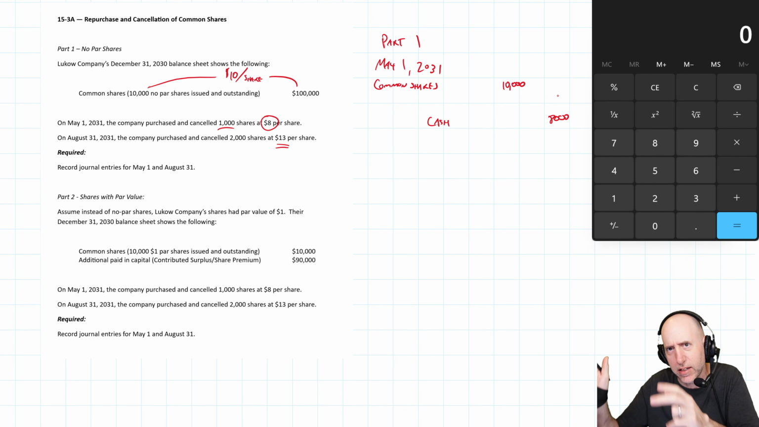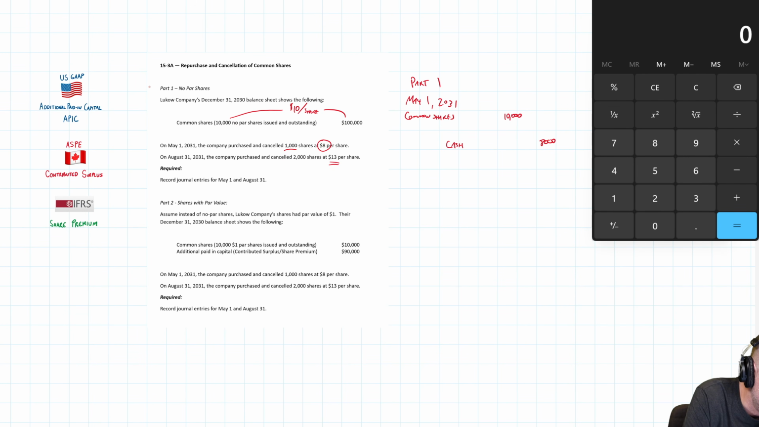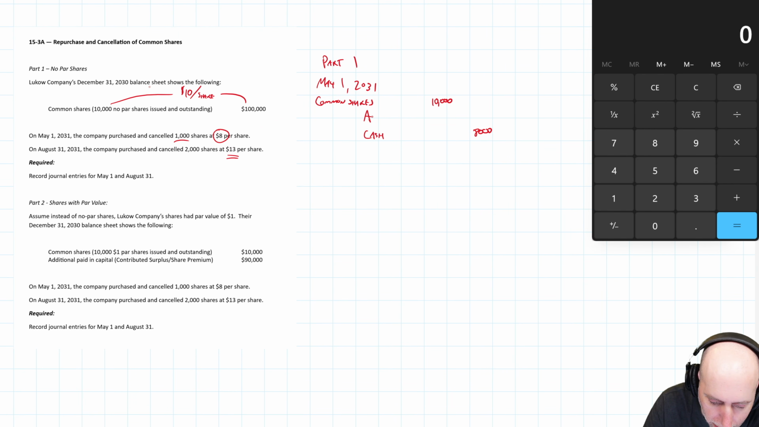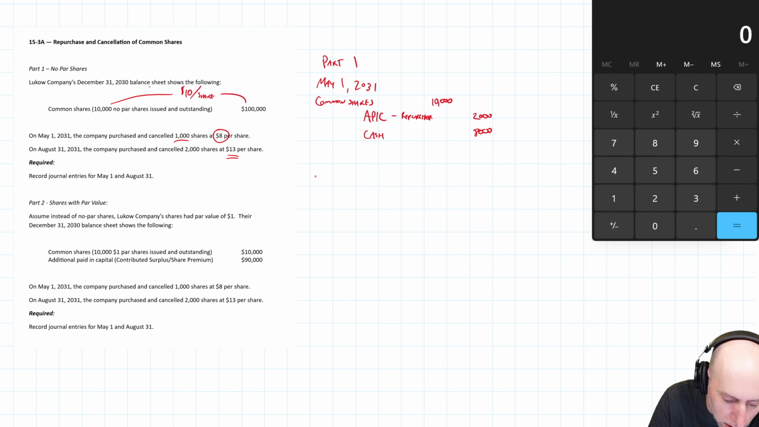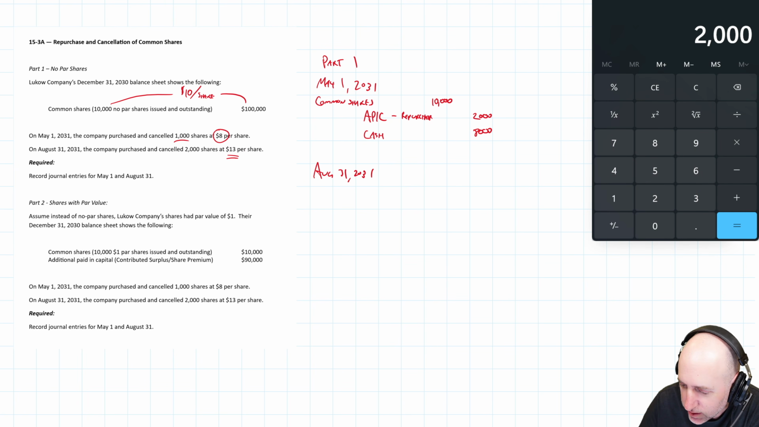Since it's on the gain side, the credit side, we don't credit retained earnings. We credit, if you're in the U.S., additional paid in capital on repurchase. In Canada, contributed surplus on repurchase. So we'll do the U.S. terminology, APIC repurchase, I'll say. And it's $2,000, and there we go. We've got our May 1st item in the bag. Now on August 31st, and the reason you'll notice in these questions, I always do a sort of gain version and then a loss, and you'll see why in a second. So we repurchase and cancel 2,000 shares at $13 a share, so it's $26,000, I think.